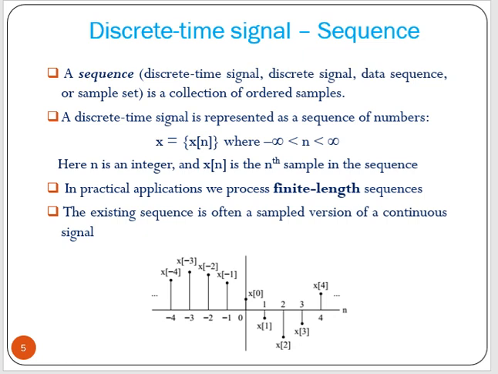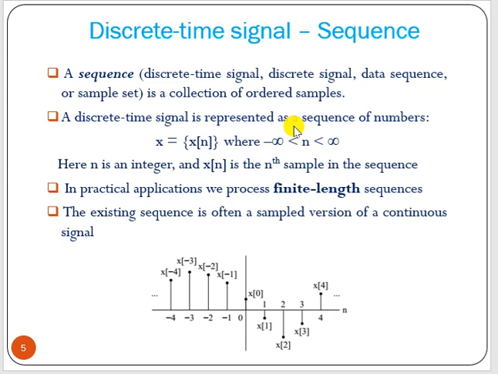Now let us see what a discrete time signal is, which is basically known as a sequence of numbers. A sequence is a collection of ordered samples. Those numbers are nothing but the amplitudes of the analog signal which is converted to the discrete time signal.